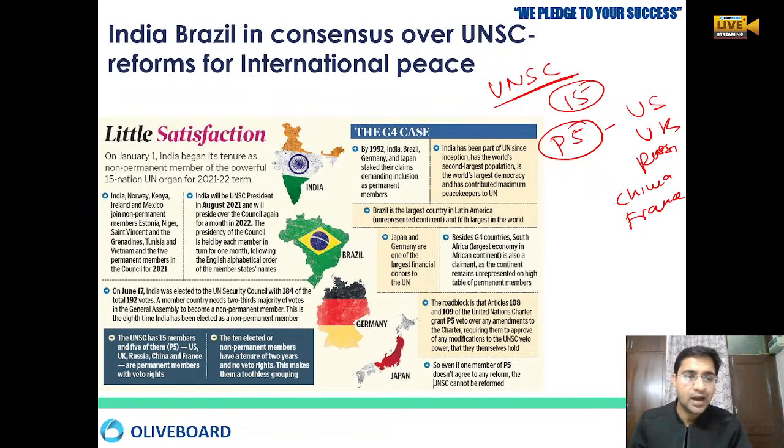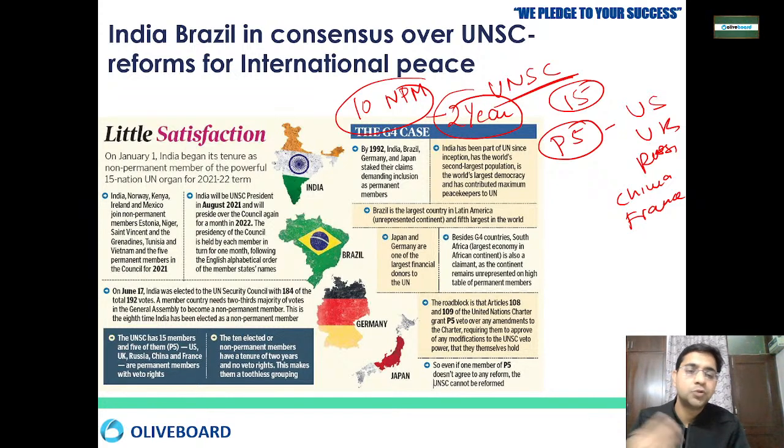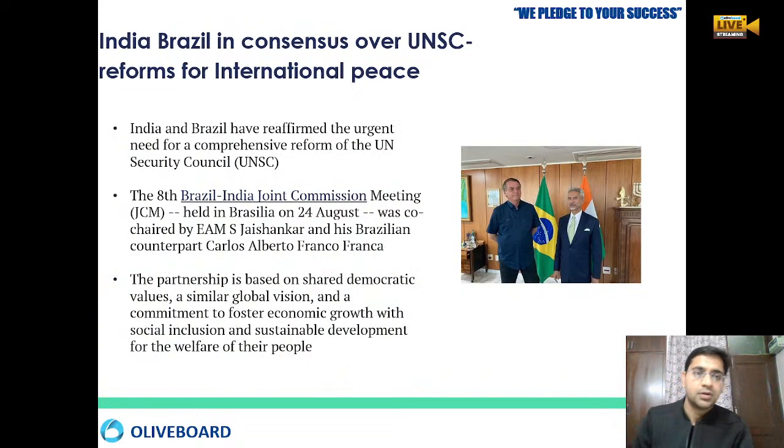And there are 10 elected non-permanent members. They have a tenure of 2 years, and they don't have any veto rights. So we can call these a toothless group. That means they don't even have teeth to bite. They are members, but they do not have any kind of influence. That is why India and Brazil are asking for United Nations reforms for this whole purpose.